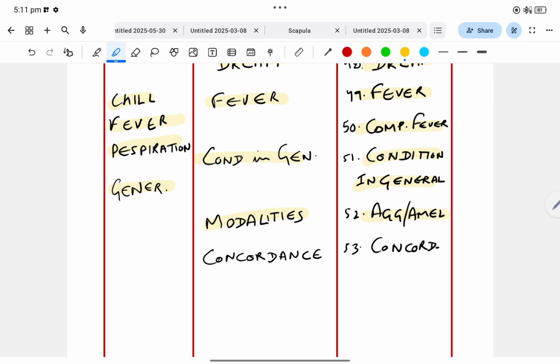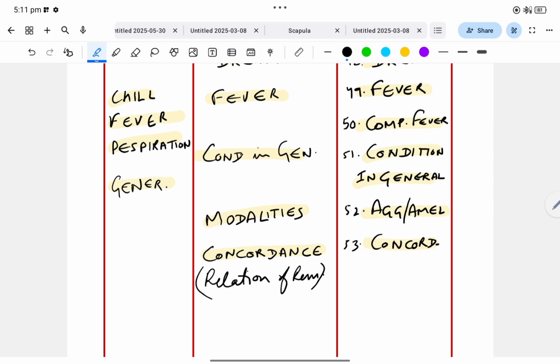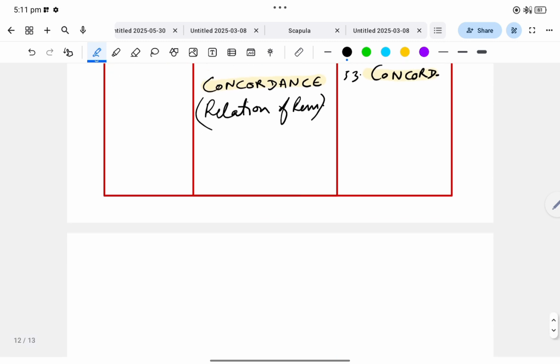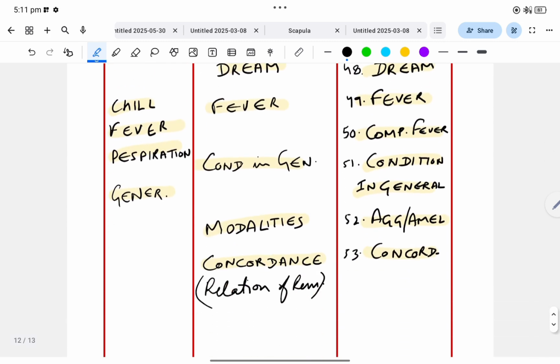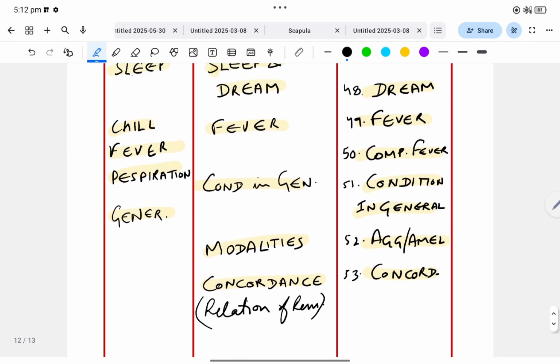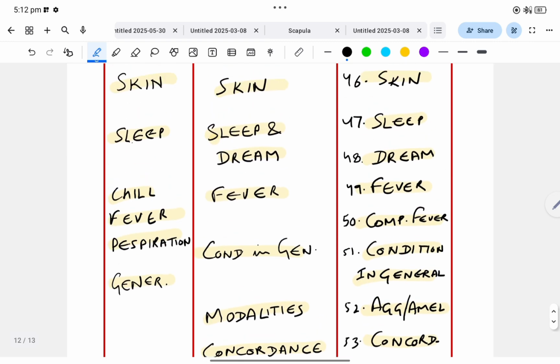And the last chapter of BBCR is concordance, and the same is in BTPP. But in BTPP it is given as relationship of remedies instead of concordance. Both chapters are same. So we have completed all the chapter comparison of BBCR, Kent and BTPP. Thank you.